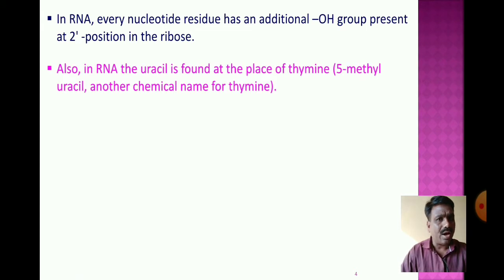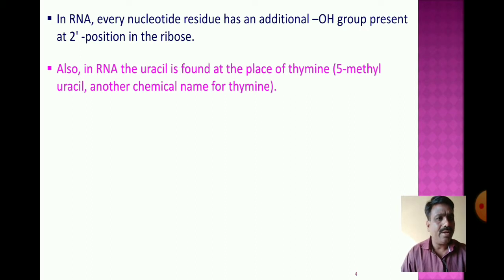The nitrogen bases in DNA are adenine, guanine, thymine and cytosine, and in replacement of thymine, uracil is present in the RNA. RNA has a single polynucleotide chain, but DNA has double stranded polynucleotide chains held together with the help of weak hydrogen bonds.